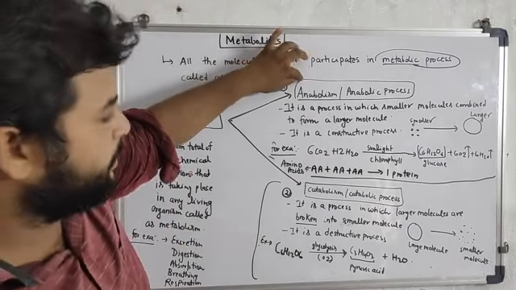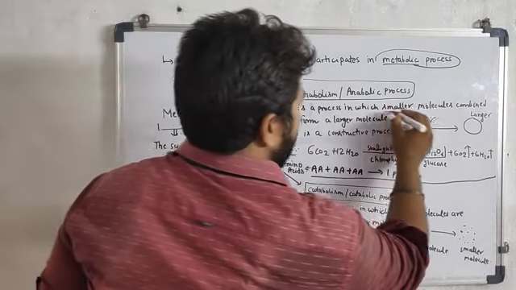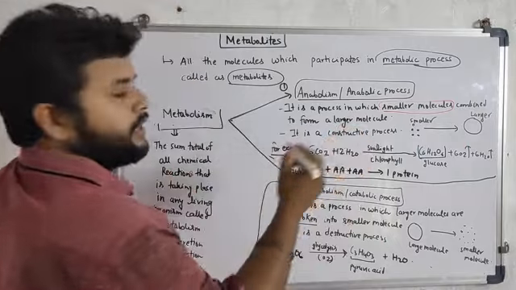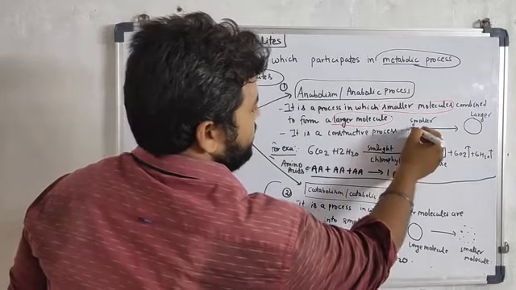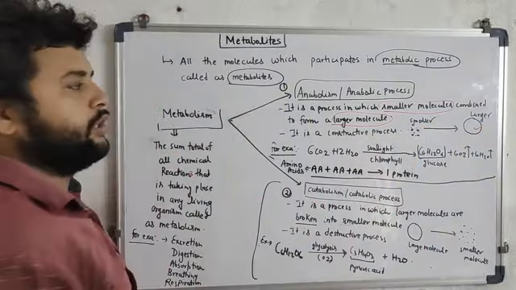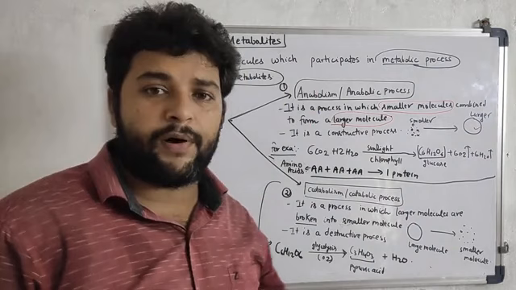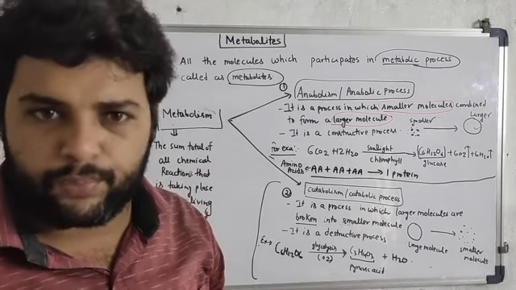So anabolism simply means a process in which smaller molecules combine to form a larger molecule. Suppose these are the smaller molecules, they combine to form a larger molecule. This type of reaction can be considered as anabolism or anabolic processes.